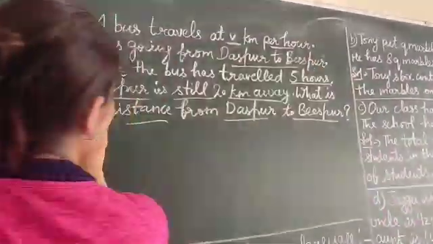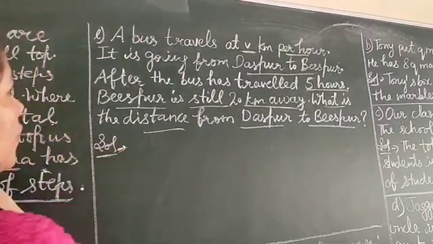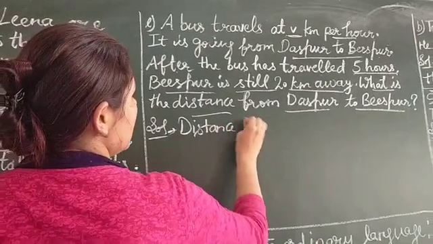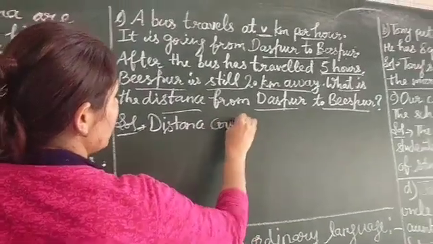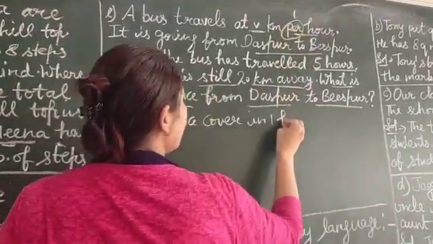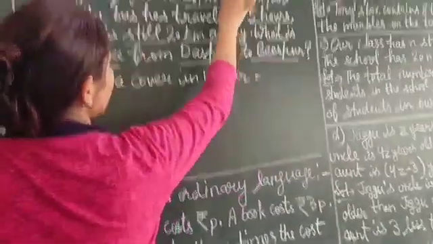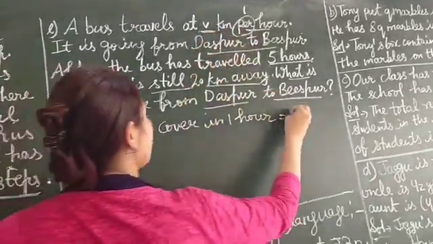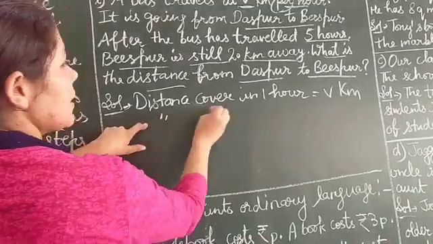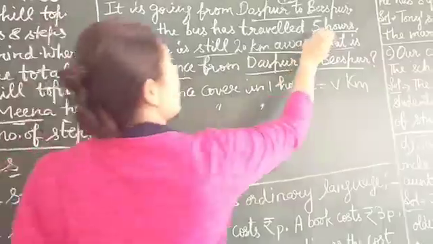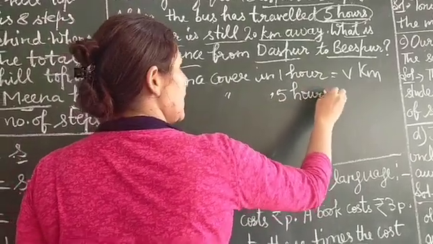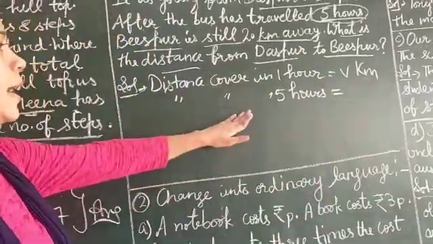For this, first of all we will write distance covered in 1 hour. In 1 hour, how much distance is covered? 20 kilometers. Now, distance covered in how many hours? 5 hours. अब हम चेक करेंगे कि 5 hours में कितना डिस्टेंस कवर हो चुका है.